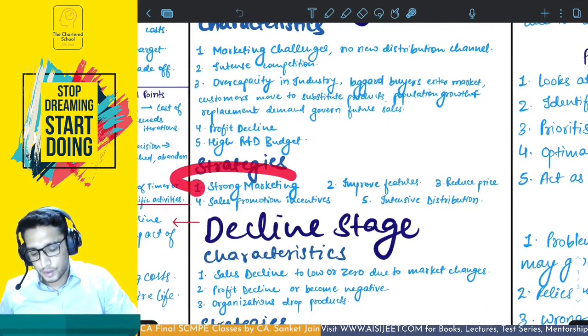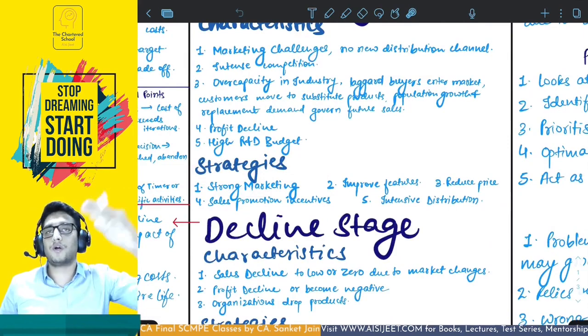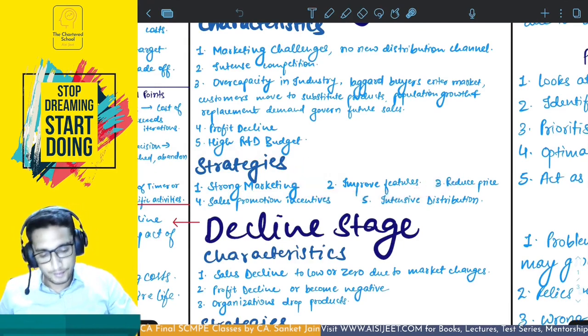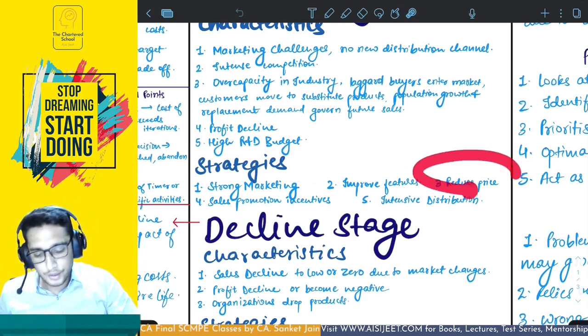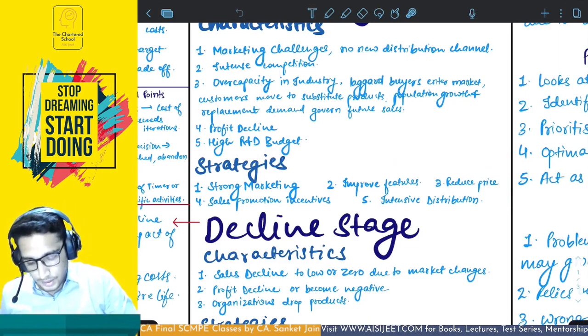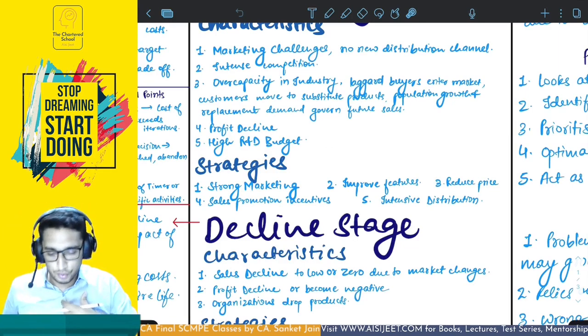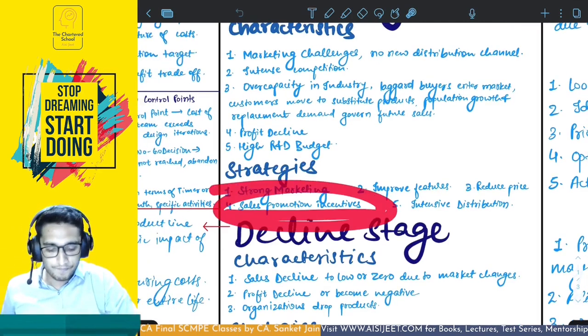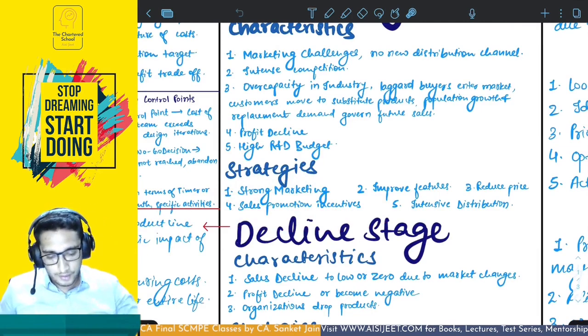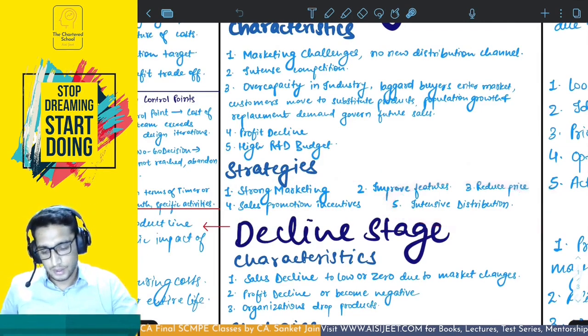Strategies. First is you have to focus upon strong marketing because you have to differentiate your product from the competitor's product because they are also there with the same product and everyone is almost at the same price. So anything that can differentiate you is strong marketing. Second is improve features of your product. If you can bring out new features in your product, that is going to help with the differentiation. Third is reduce price if it's possible, reduce the price further so that you can attract more customers from your competitors' organization to yours. Sales promotion incentives. Okay, 1+1, 1+2 free. Okay, offers, 50% discount, and intensive distribution.